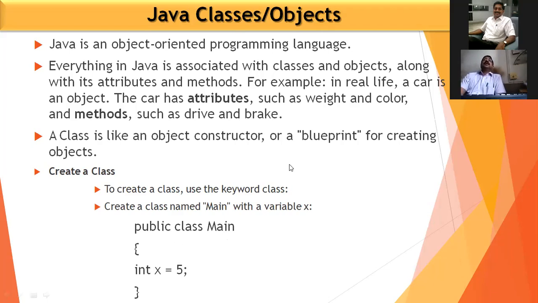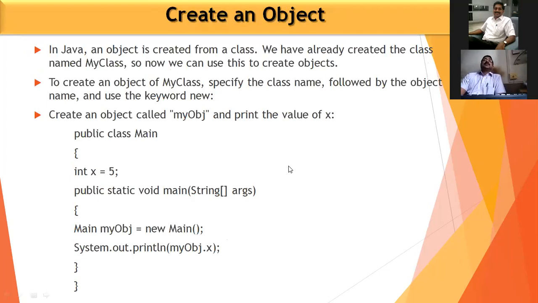Okay, let us see the next. How to create an object. For example, in Java, an object is created from a class. So if a class is defined, we can create the object from the class.